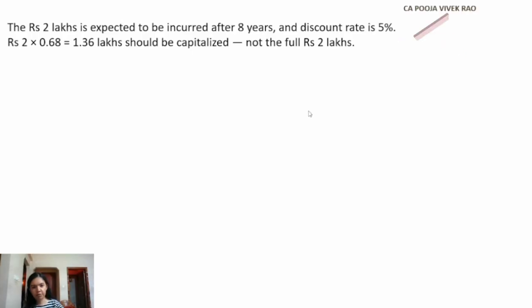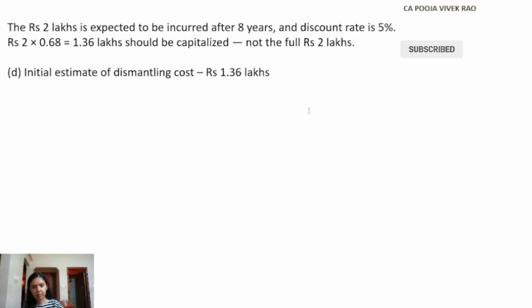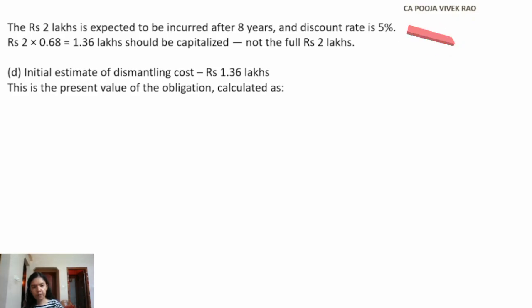Initial estimate of dismantling cost of rupees 1.36 lakhs. So this is the present value of the obligation that we calculated above. That is rupees 2 lakhs into 0.68, which is equal to rupees 1.36 lakh. So as per para 16C and para 18, this amount should be added to the cost of the PPE at initial recognition.